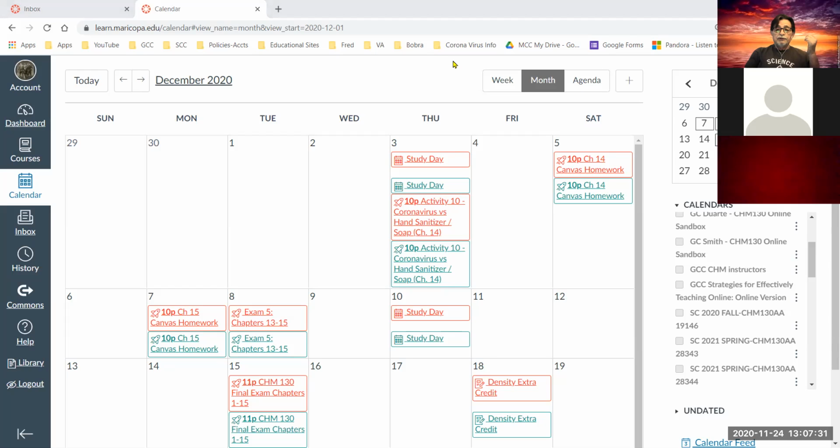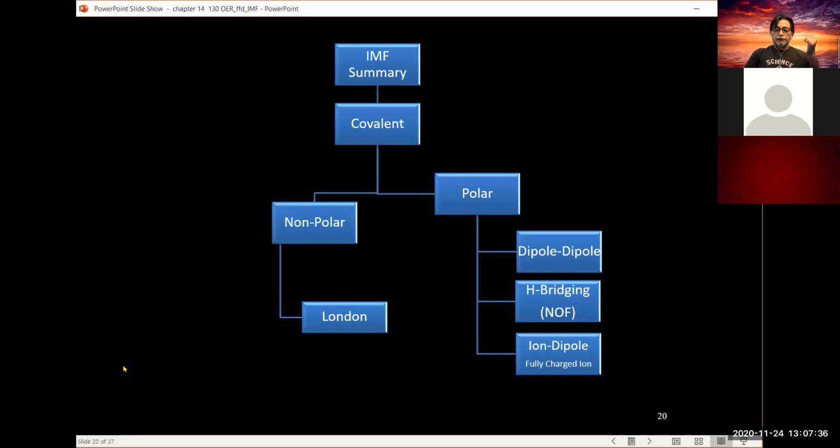All right. Well, let me start up with where we ended up on slide 20, according to my slides. Okay, we were talking about IMF, and those are intermolecular forces. These are forces that deal with the interaction of molecules amongst themselves, as compared to intra, INTRA, which deal with the bonds within the molecule.